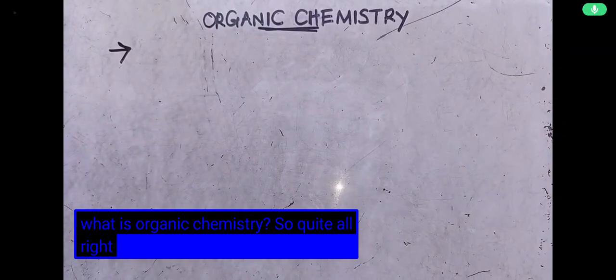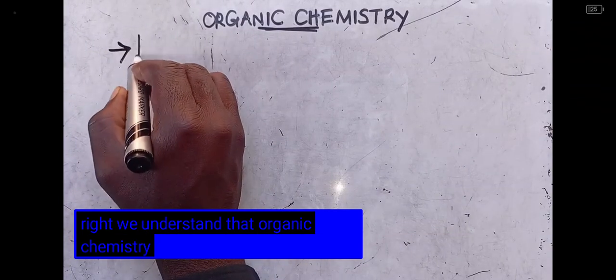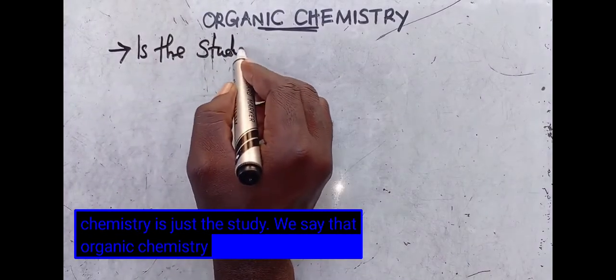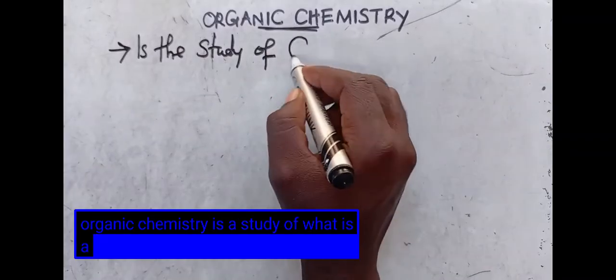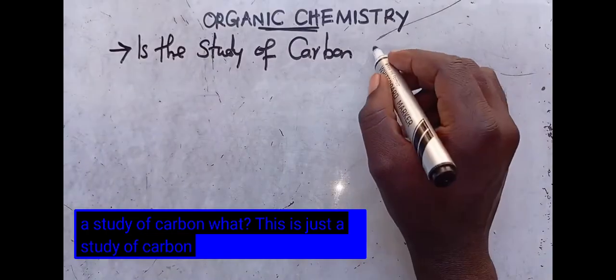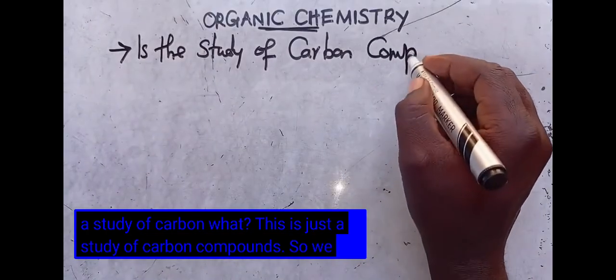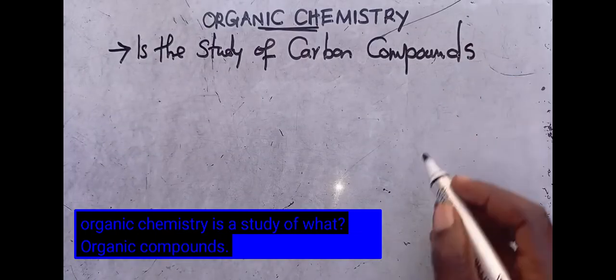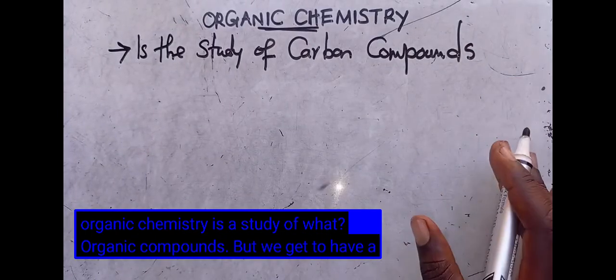All right, we understand that organic chemistry is just the study of carbon compounds. So organic chemistry is a study of organic compounds. But we get to have a lot of organic compounds.